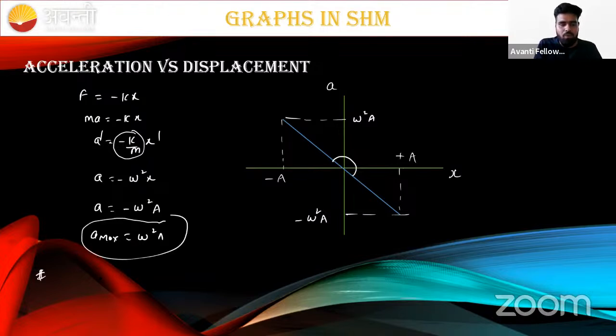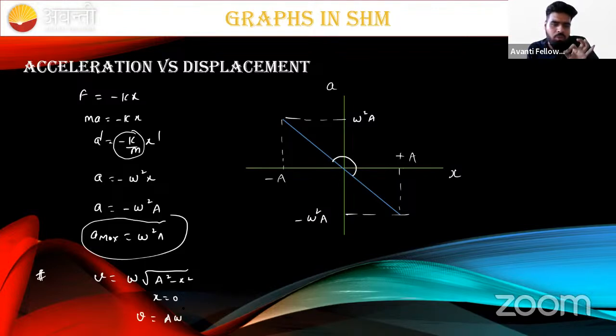In similar manner, what about the velocity, beta? V equal to omega under root a square minus x square. In order to get the maximum value of speed, put x equal to 0 here. If we put x equal to 0, it means we are at the origin. At origin, v equal to a omega. This is nothing but the maximum velocity, maximum speed of the particle. I hope this is clear to everyone.